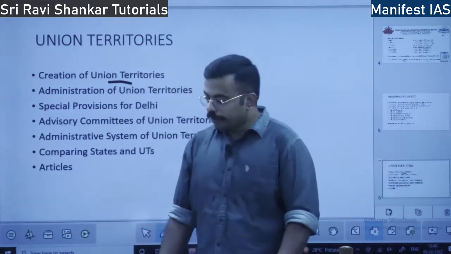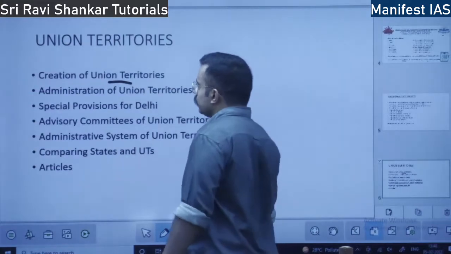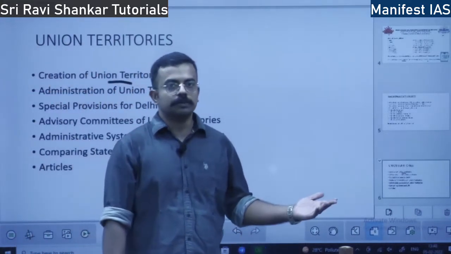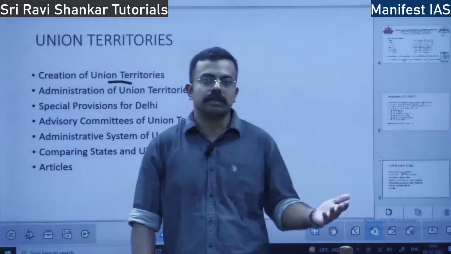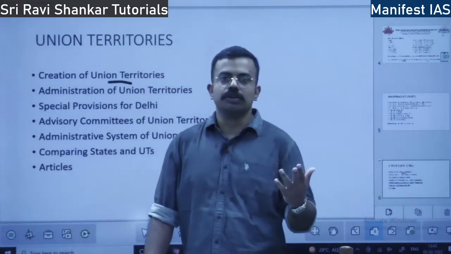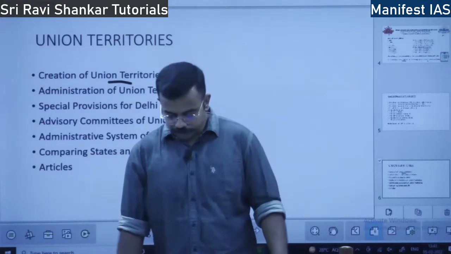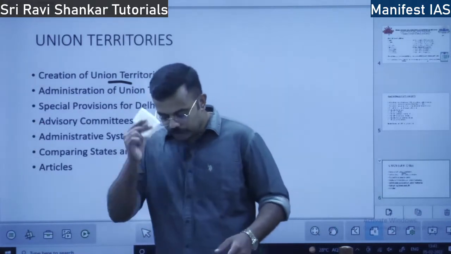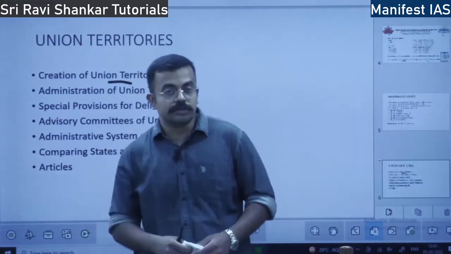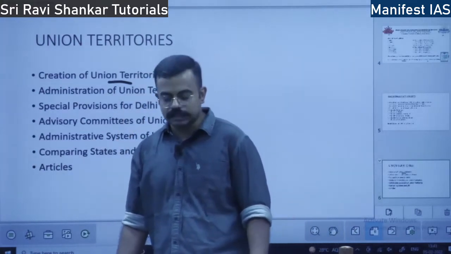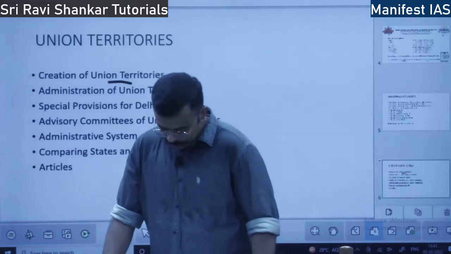So why do they create the union territories? What is the necessity? Recently Jammu and Kashmir and Ladakh were converted from statehood to union territories. What is the purpose? There are many reasons. One is political and administrative consideration, which applies to 2 union territories, Delhi and Chandigarh.